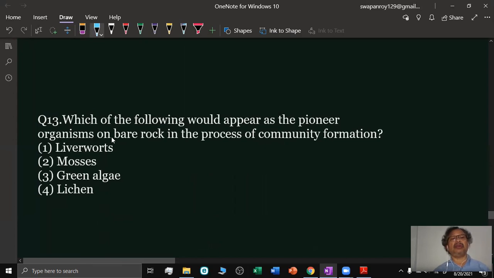Question number 13: which of the following would appear as the pioneer organism on bare rock in the process of community formation? During community formation in a place where no plant life or living organism is present, that is community development.